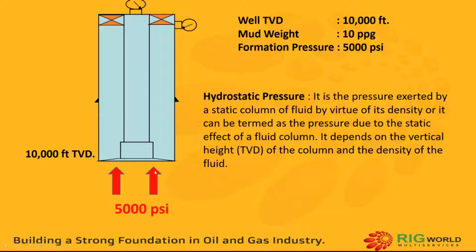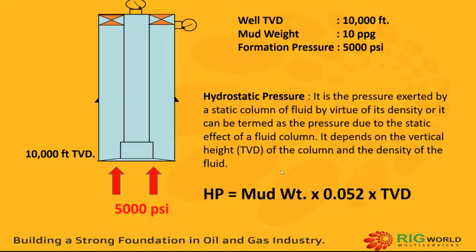So the pressure exerted downwards will be the pressure exerted by the mud column. Let us understand how much the pressure of that mud column is. That can be figured out by the formula: hydrostatic pressure is equal to mud weight times constant times TVD, or level of mud.